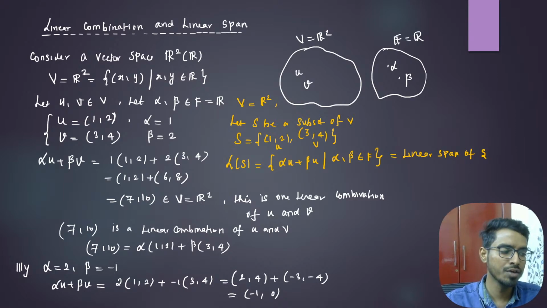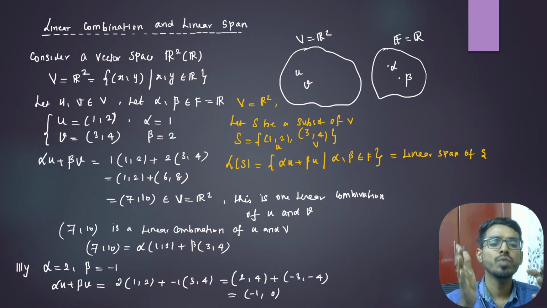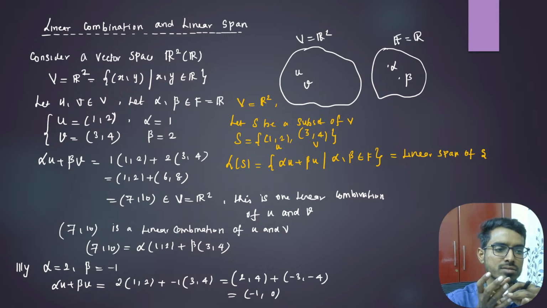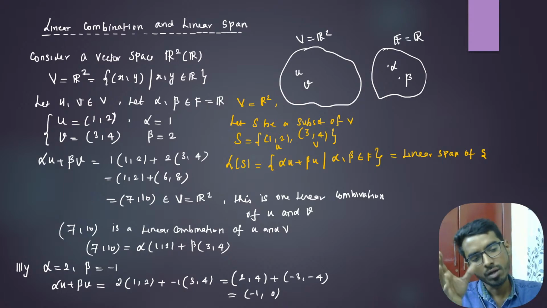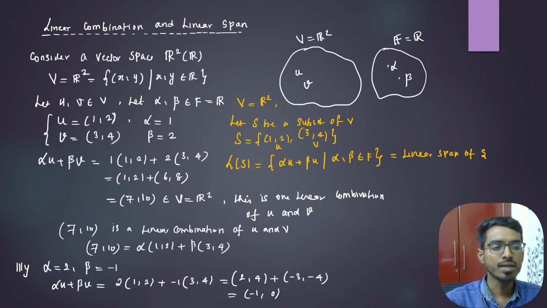This is an example. Now we're going to define what a linear combination and a linear span are. A linear combination is: you take some vectors and make a combination with the scalars. Then every such combination is a linear combination. You collect all those linear combinations for that U and V and put them in one set. That is called the linear span of that subset. So we will define what a linear combination is, and then we will define what a linear span is.